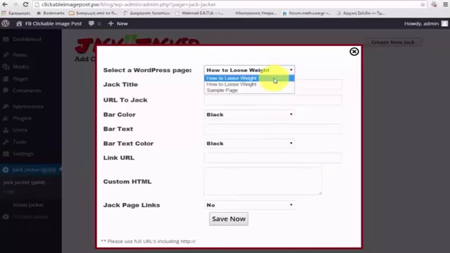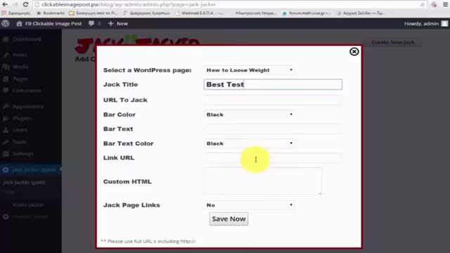The first thing it's going to ask me for is the WordPress page that I want to use. And I'm going to use the one that I just created, the How to Lose Weight page. If I wanted to use a different one, I could just select a different one from this drop-down. But I particularly created this page for this demo, so I'm going to use that page. The next thing it's going to ask me for is a Jack title. And that is just for me, so I can remember what it's for. I'm going to just call it Brett's Test.